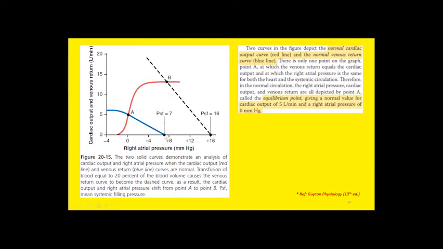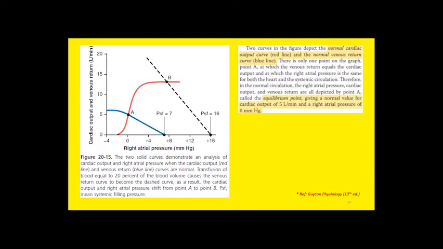The pressure at which the venous return is 0 and there is no blood flow is the MSFP, mean systemic filling pressure. MSFP is dependent on blood volume. There is a direct relationship between blood volume and mean systemic filling pressure. So an increase in blood volume will increase the MSFP, and obviously then venous return will be increased.